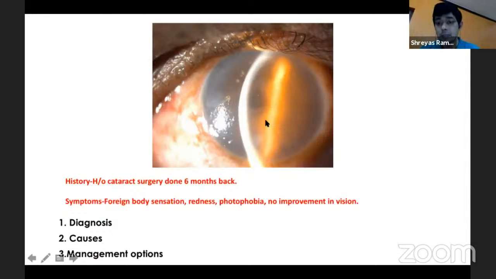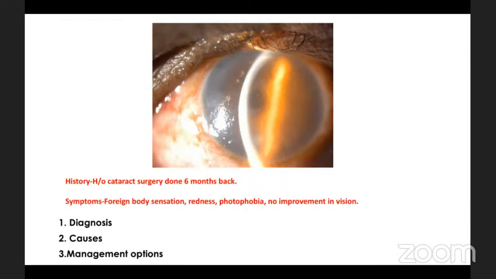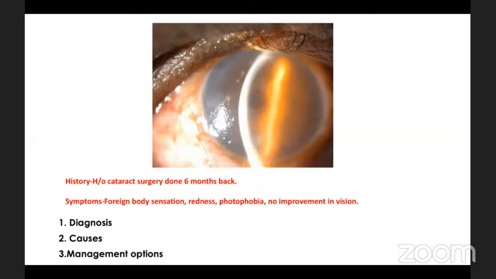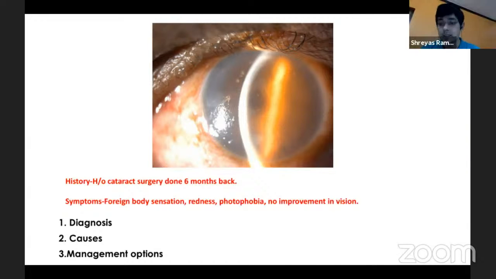So IOP is something which you need to rule out immediately before you jump in and say this is a pseudophakic bullous keratopathy, right? Especially in the early postoperative period, look for an acute rise of IOP, retained viscoelastics, increased inflammation. All of them can cause raised IOP. And even in a later stage, you need to rule out something like a neovascular glaucoma.